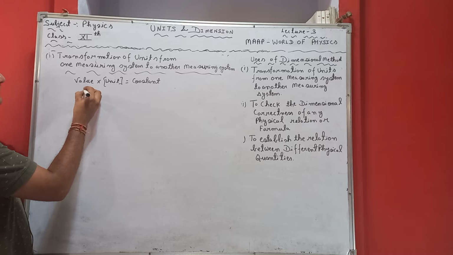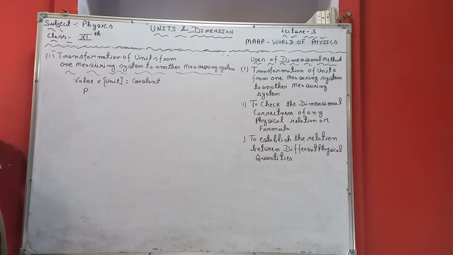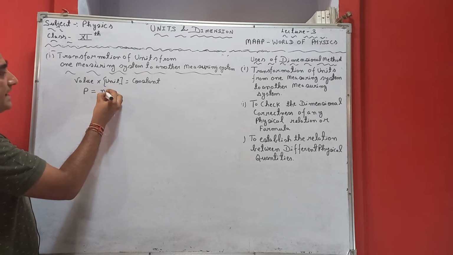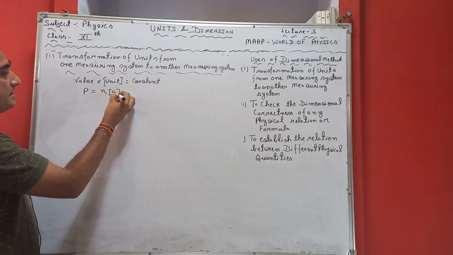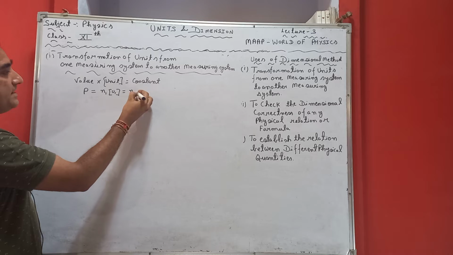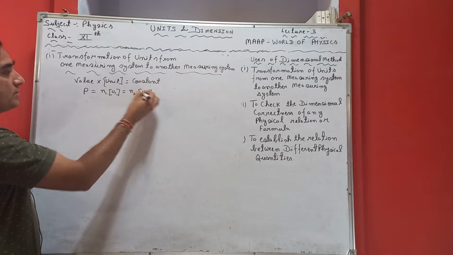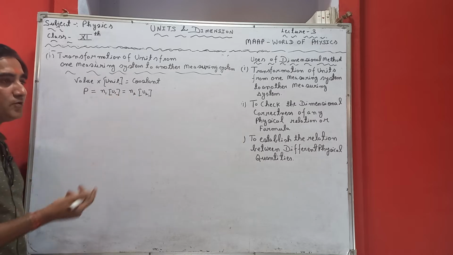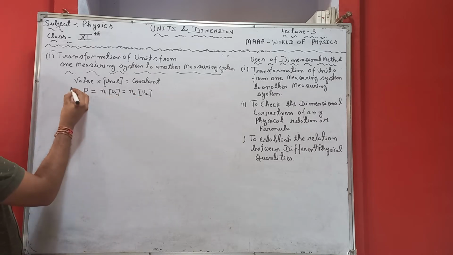If we say that P is any physical quantity, then it is equal to N1 U1 is equal to N2 U2. Now what is the meaning of N1 U1 and N2 U2? P is any physical quantity.